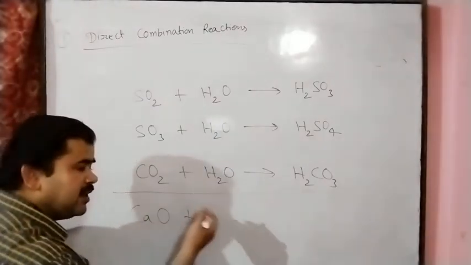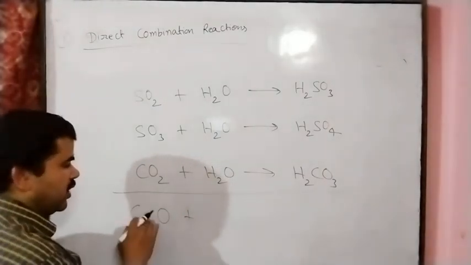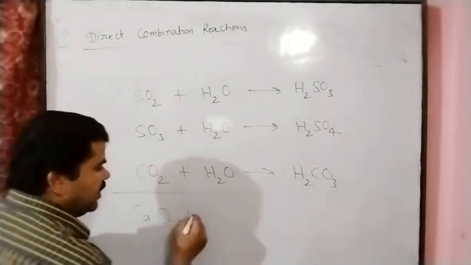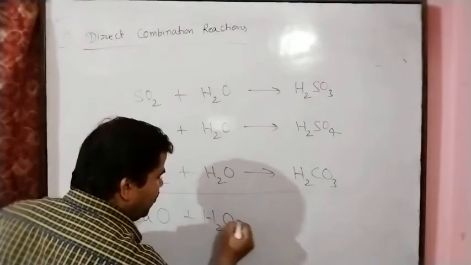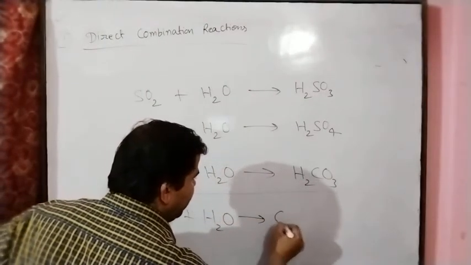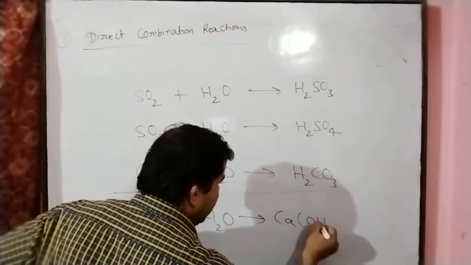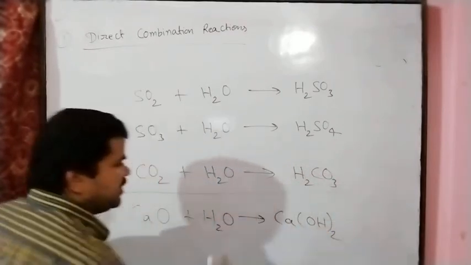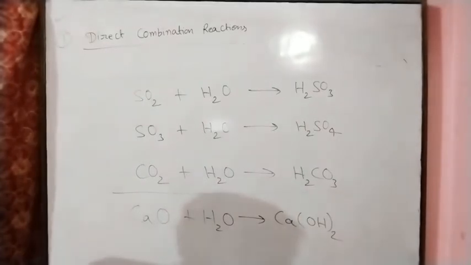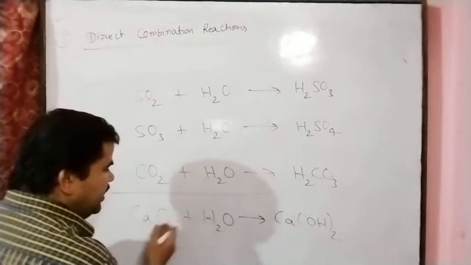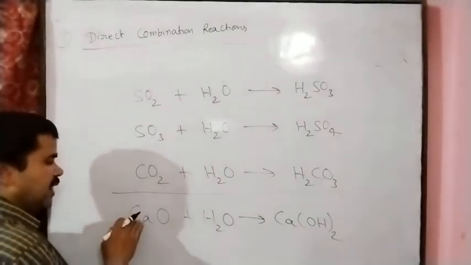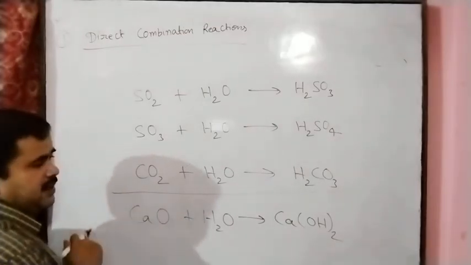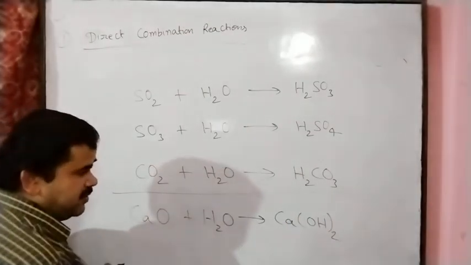We have to react it with water. So calcium oxide reacts with water, and we get calcium hydroxide, and calcium hydroxide is a base. So in this way, we can say calcium oxide has a basic nature, because we are getting a base.